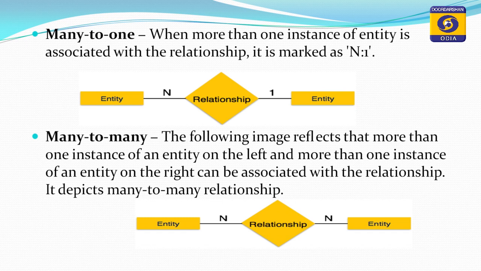And another is the many to many relationship. Here in the given diagram, n instances of the left side entity are associated with n instances of the right side entity, and this is known as a many to many relationship. The following image reflects that more than one instance of an entity on the left and more than one instance of the entity on the right can be associated with a relationship. It depicts a many to many relationship.